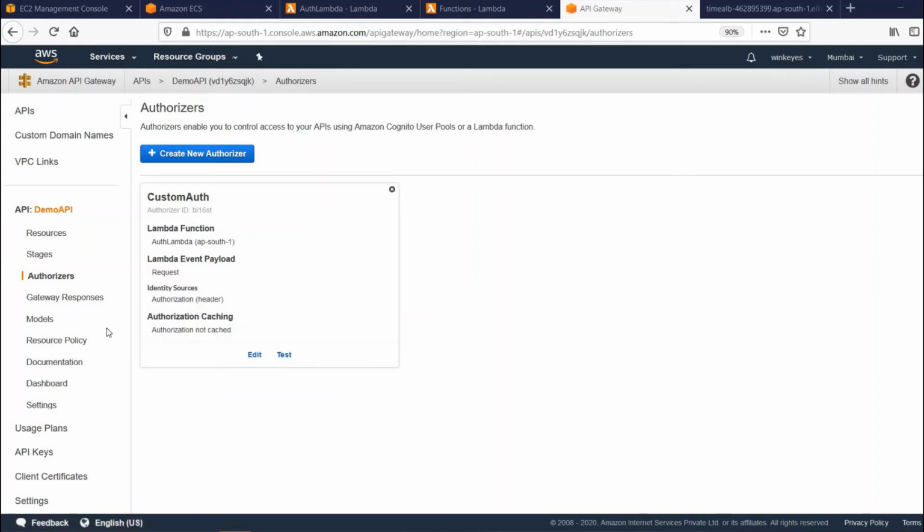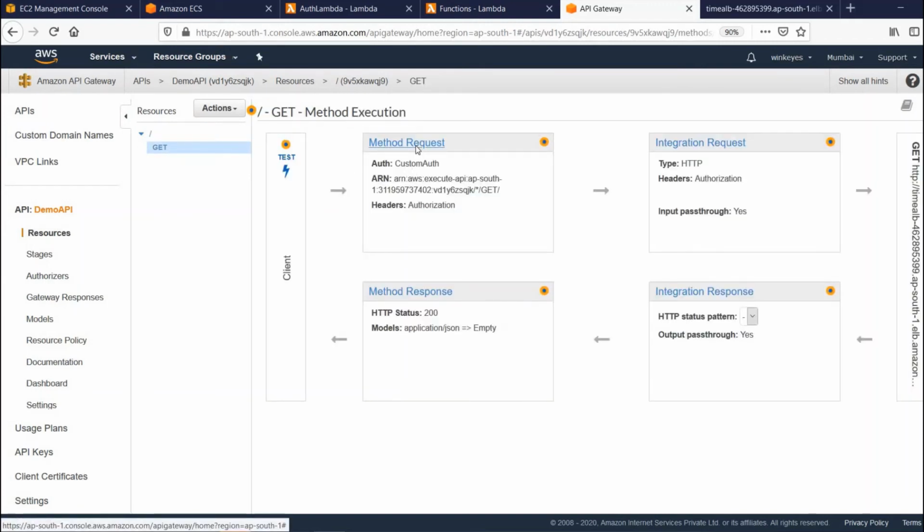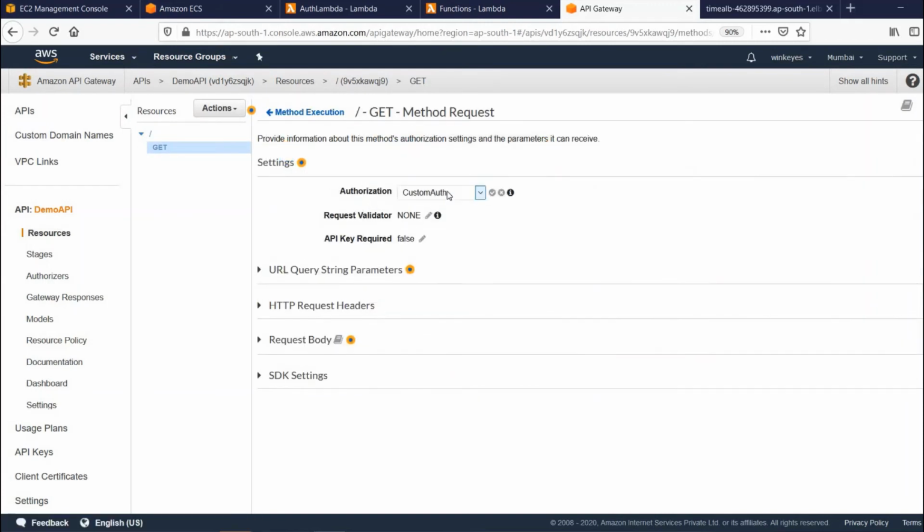Okay, so I went for a tea break for more than 5 minutes. I think now this lambda authorizer would have come. Yes, I could see. And I added it also before it came. So here you can see that the lambda authorizer is available. Initially, before I resumed my recording, I tested it, so it was coming, and I added it at that time.